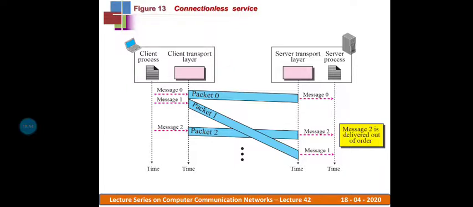That is what is elaborated in this slide here. We consider a client process and a client transport layer as the sender, and similarly we consider the server process and server transport layer at the receiver side.